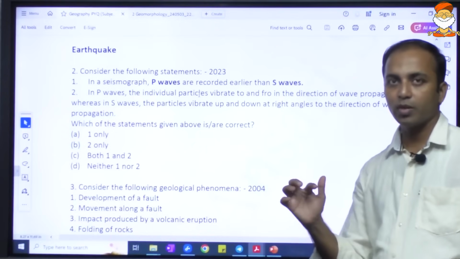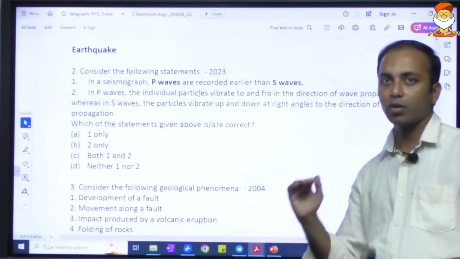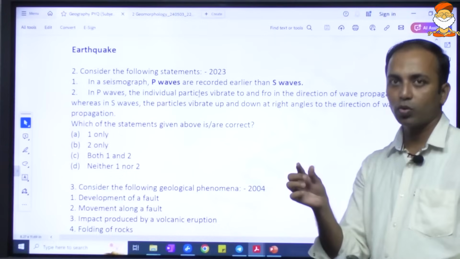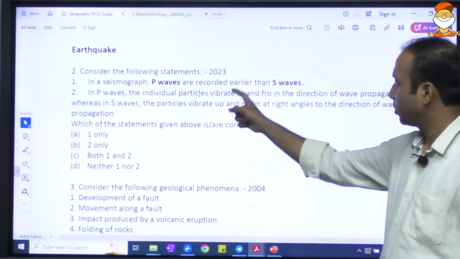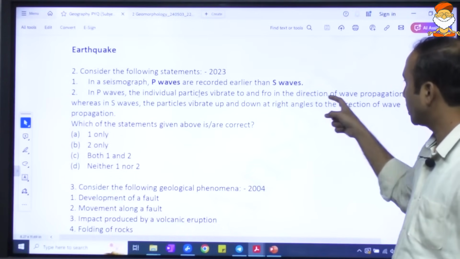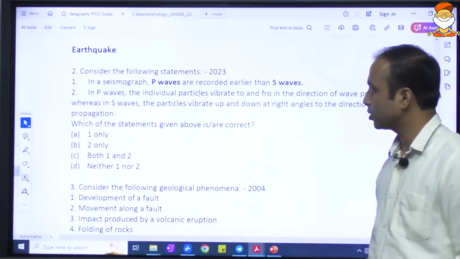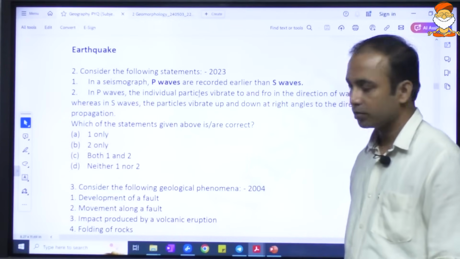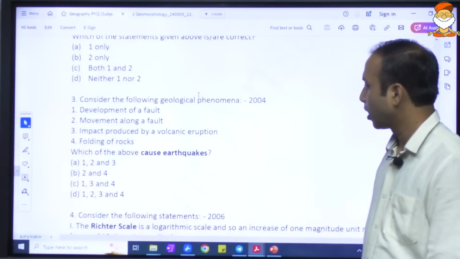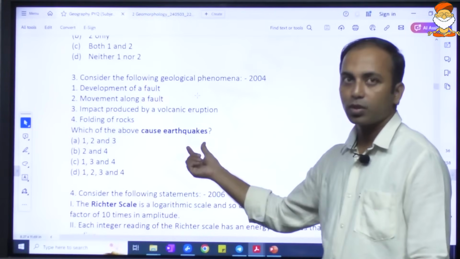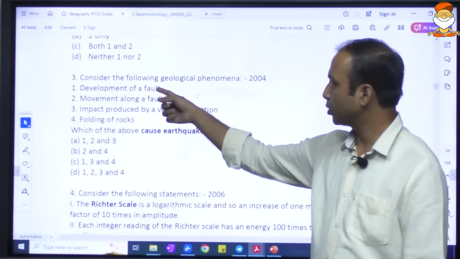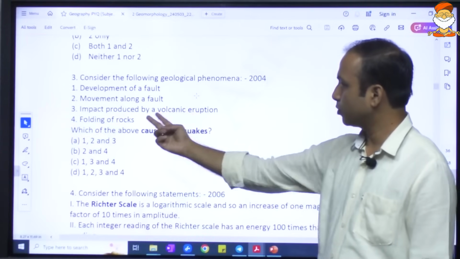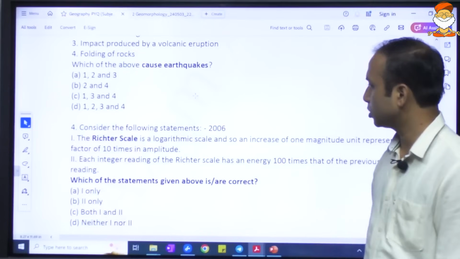So in a transverse wave the particles move up and down and then move ahead, and in P waves it is like to and fro. P waves, individual particles vibrate to and fro in the direction of the wave propagation, whereas in S waves the particles vibrate up and down at right angles to the direction of the wave propagation. Very simple, easy question. Here the question is with respect to the causes of the earthquake. What are the causes of the earthquake? The development of fault, movement along the fault, impact produced by volcanic eruption, folding of the rocks. All of these will cause earthquake.